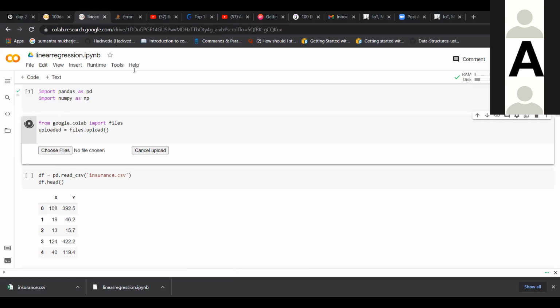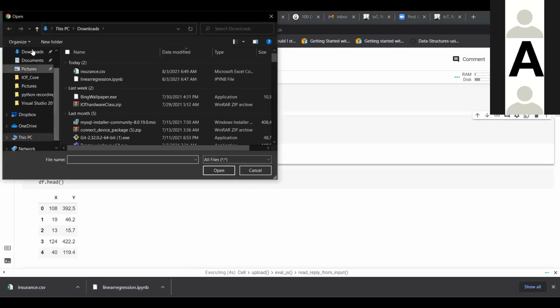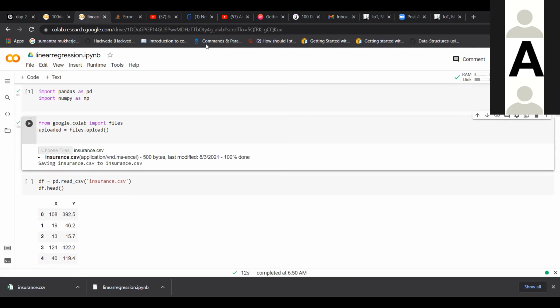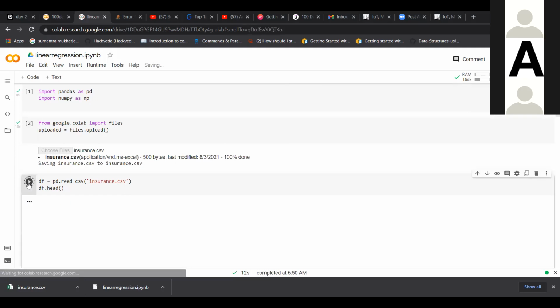Now here it will ask you to choose a file. Select it from the download folder. To run it in a local system in a Jupyter notebook, you have to give the path like this, pd.read_csv and the complete path. Now you run this. Here we are doing the insurance data. We are trying to work with two variables, X and Y, where Y is some insurance price and X is some amount. So this is random data.